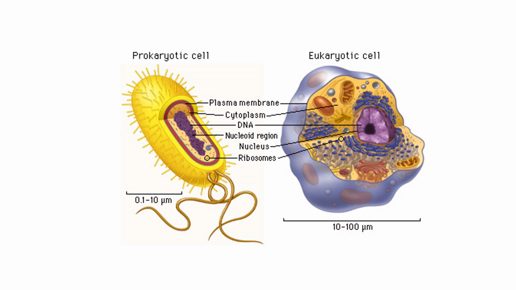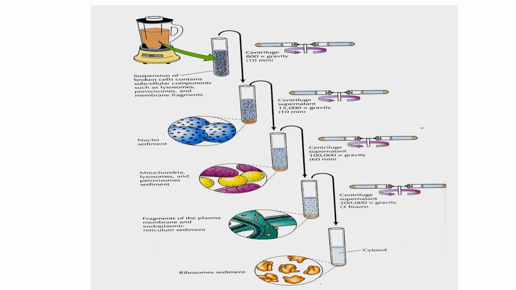A well-defined plasma membrane is here in the eukaryotic cell, while the prokaryotic cell is bounded by a cell wall as well. Then the cytoplasm is there. DNA is in the cytoplasm in the prokaryote, while here the DNA is within the nucleus, bounded by the nuclear membrane. Ribosome is the only structure available in the prokaryotic cell. The rest of the membranous subcellular organelles are absent, unlike in the eukaryotic cell.